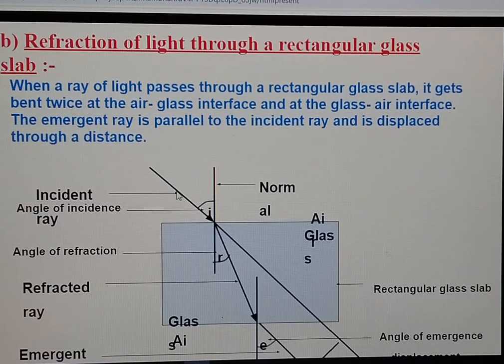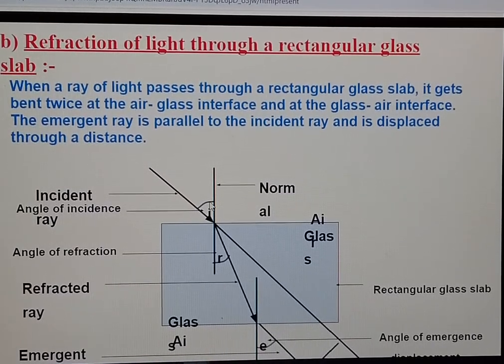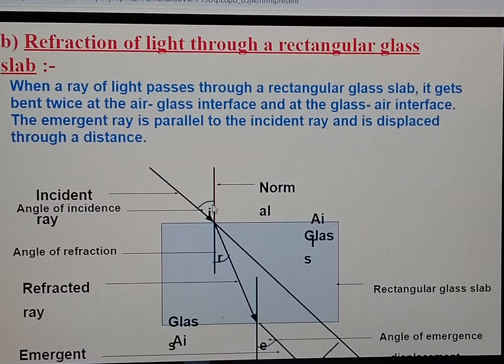First, what is the meaning of incident ray? Incident ray means a ray which falls on the surface of glass. This is the incident ray. Second is the normal. Normal means a perpendicular line on the surface of the glass slab. Next, angle of incidence is the angle between incident ray and normal.